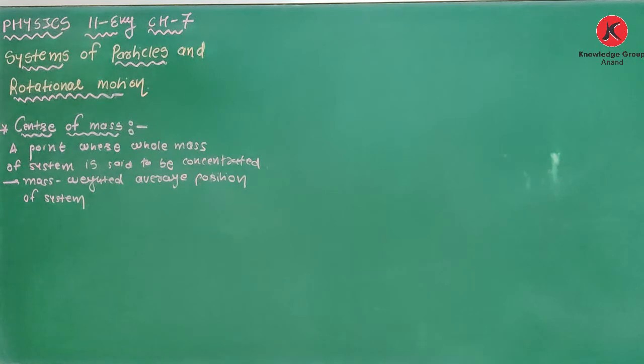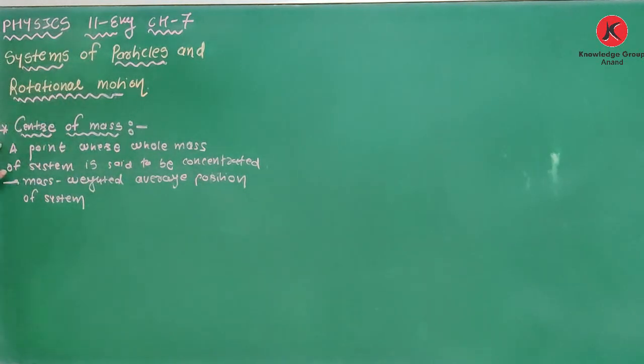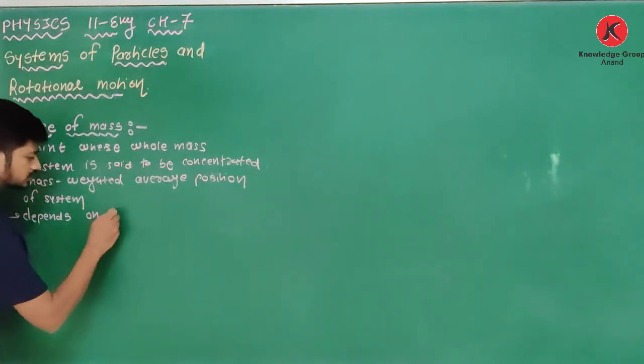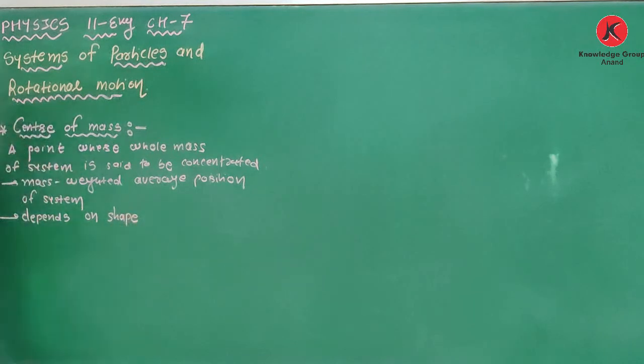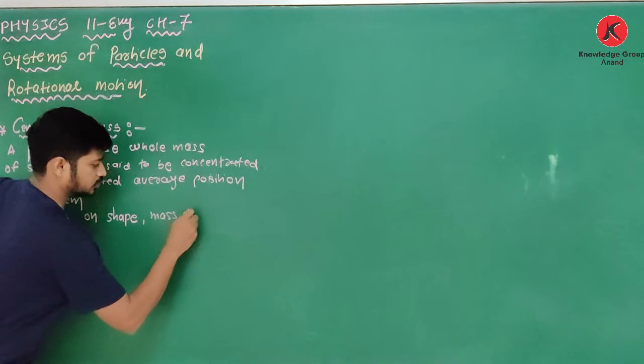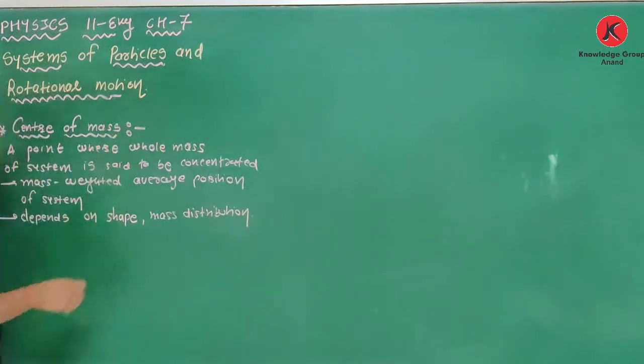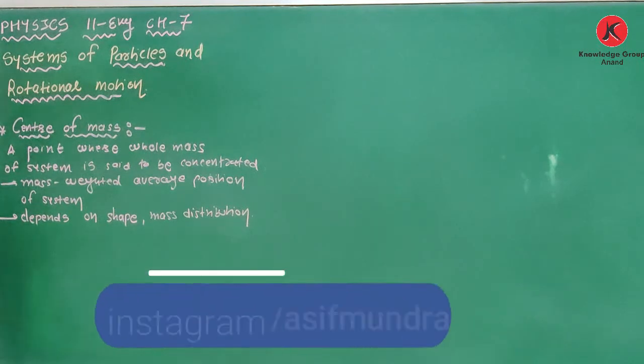So the first topic that we will discuss in this chapter is center of mass, a point where the whole mass of the system is said to be concentrated, the mass weighted average position of the system. It depends on shape, that is the geometry of the object, and mass distribution.